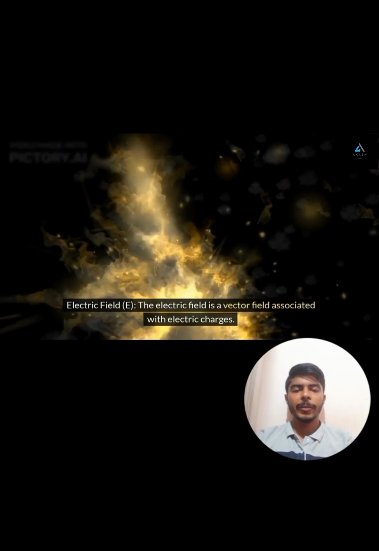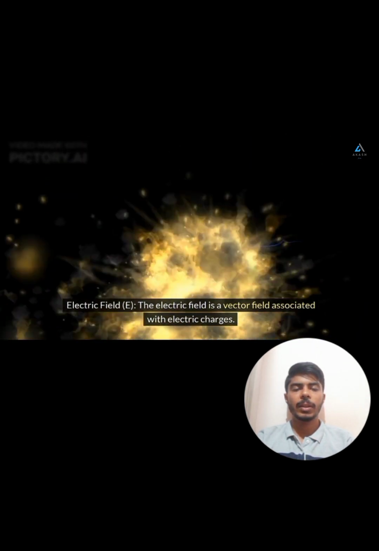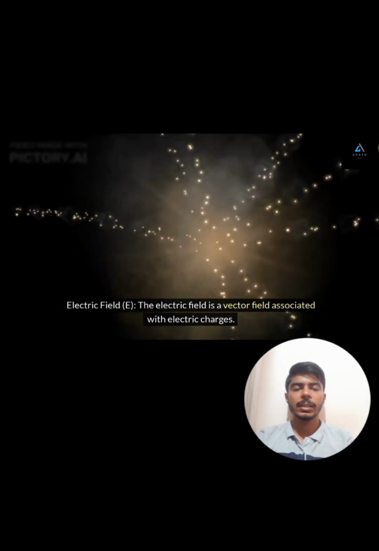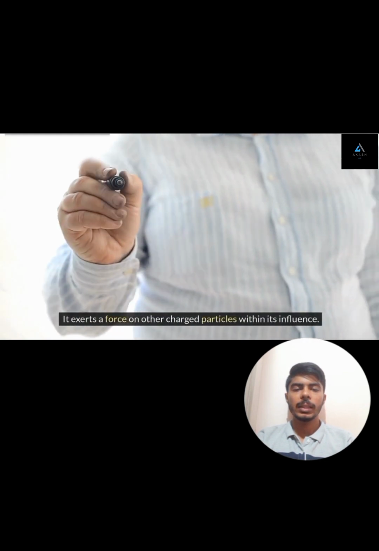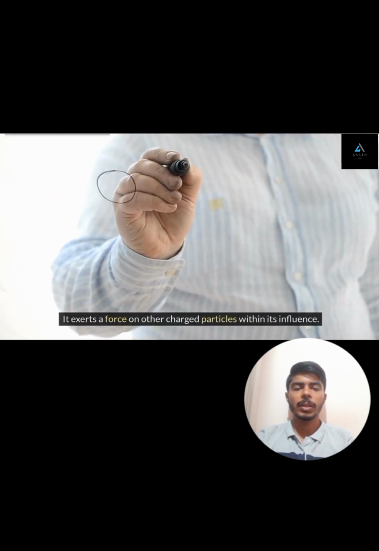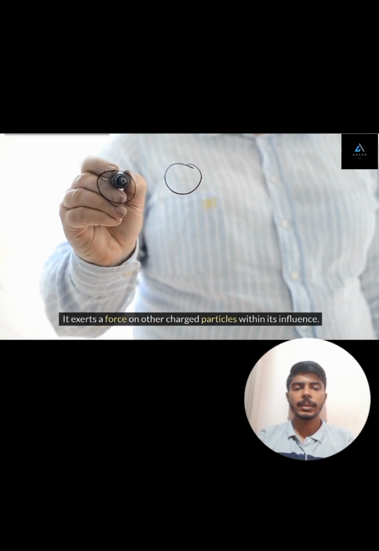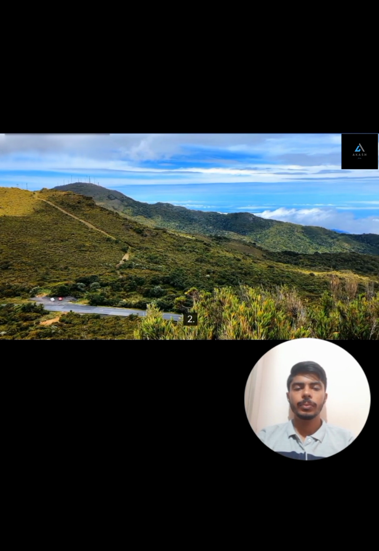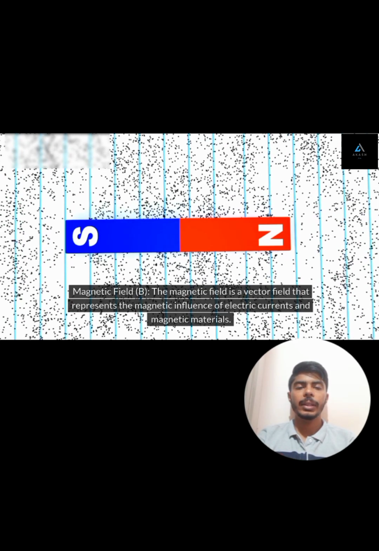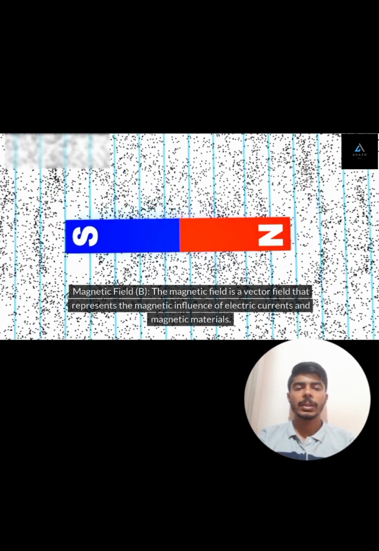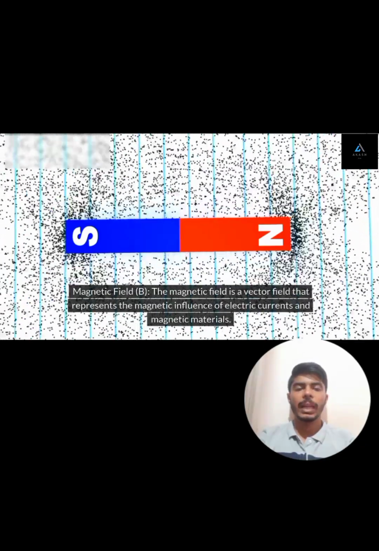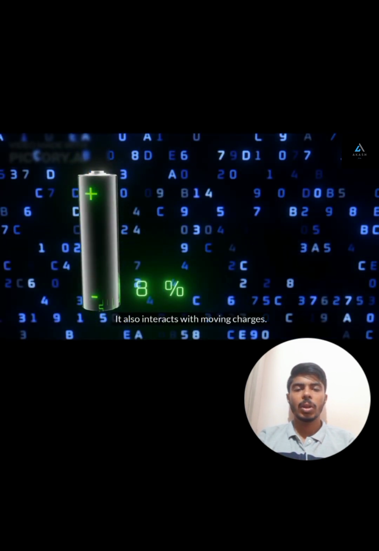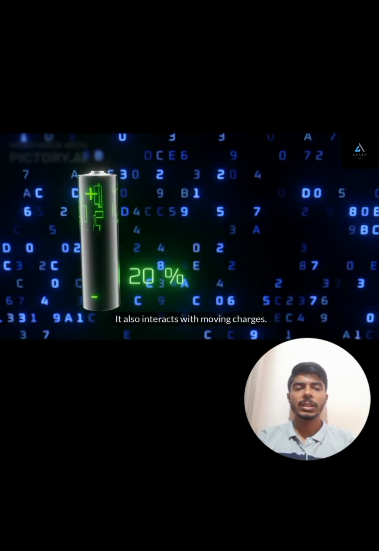First, electric field. The electric field is a vector field associated with electric charges. It exerts a force on other charged particles within its influence. Second, magnetic field. The magnetic field is a vector field that represents the magnetic influence of electric current and magnetic materials. It also interacts with moving charges.